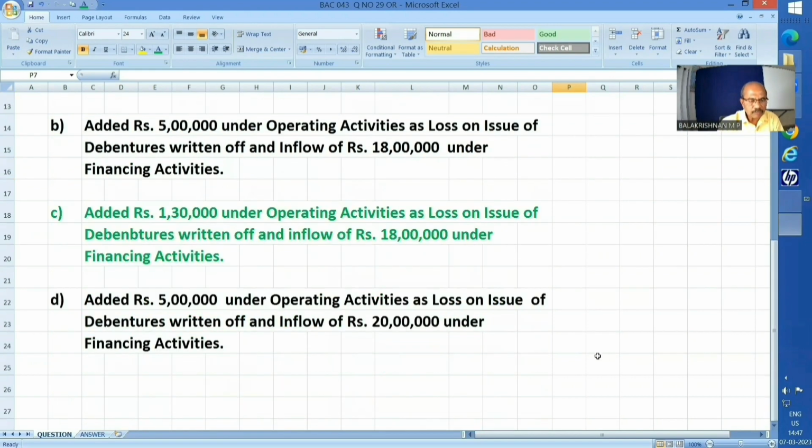As usual, four different answers have been given. Item number C is the correct one. That is, added rupees 1,30,000 under operating activities as loss on issue of debentures written off, and inflow of rupees 18 lakhs under financing activities. Now let me explain in detail why this answer is correct.